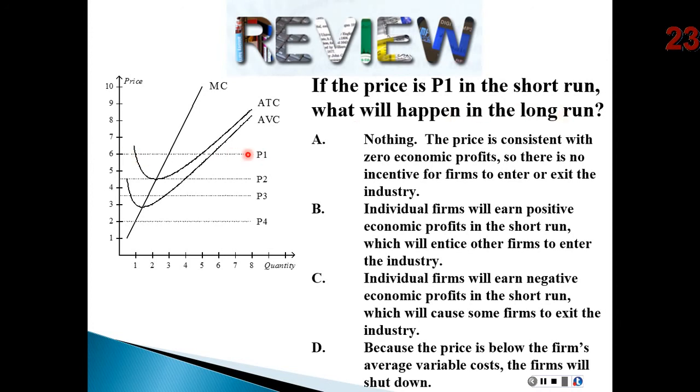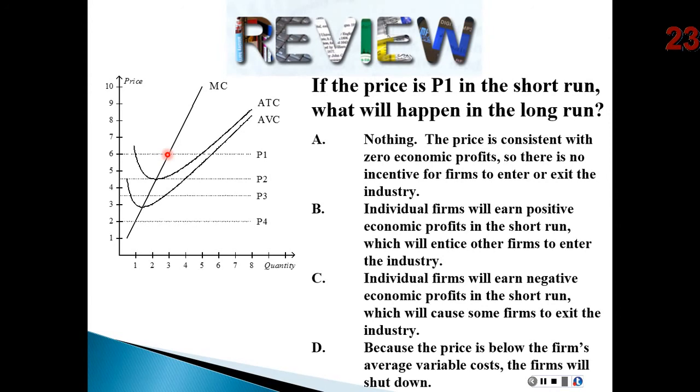So in the short run, the first question you need to answer is where would the firm produce? The firm would produce right there, because remember, our horizontal price here is our marginal revenue, and the firm's going to produce the quantity where marginal revenue equals marginal cost, which is right here. So they're going to be producing 3 units. Now, at that point, is the firm going to be making a profit or a loss?